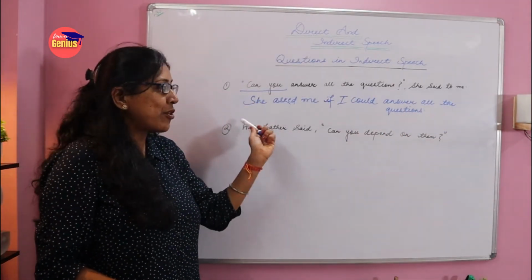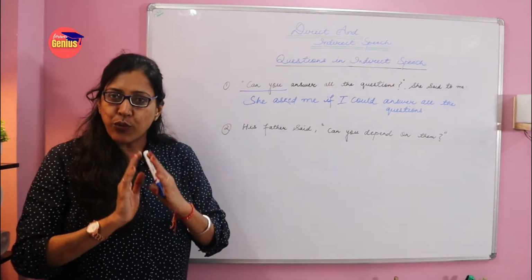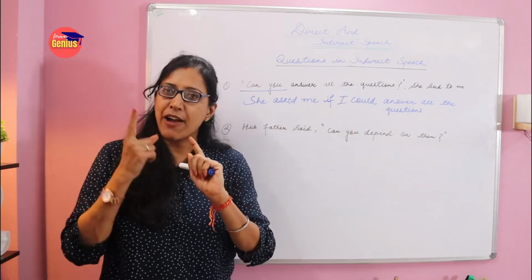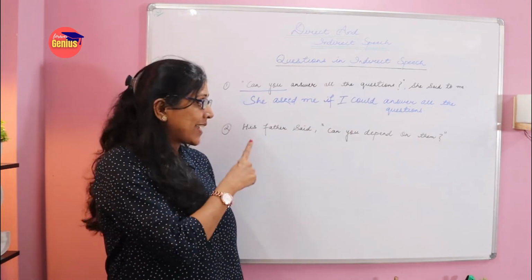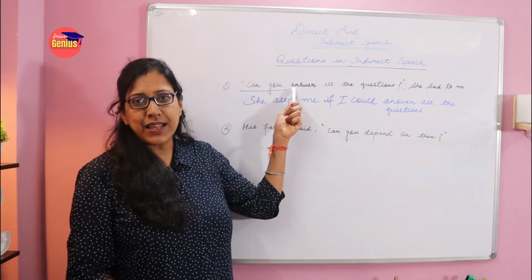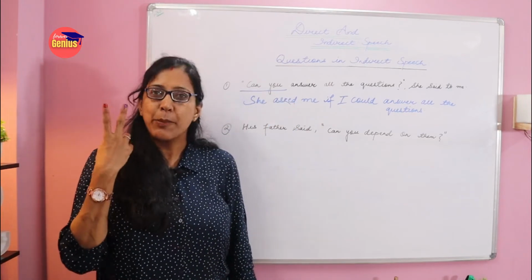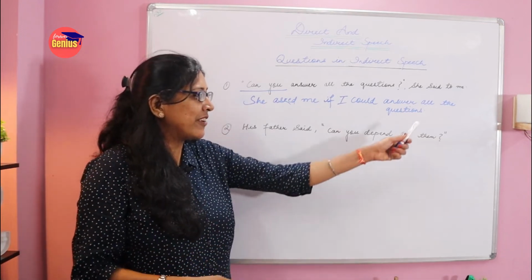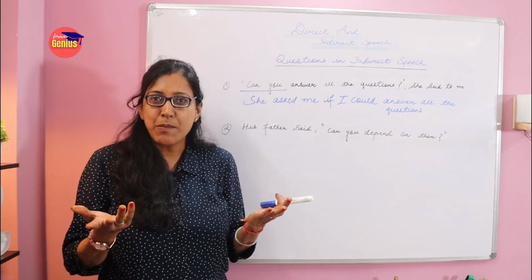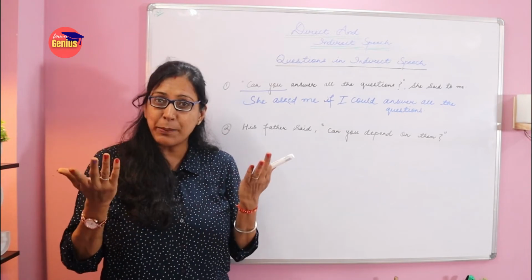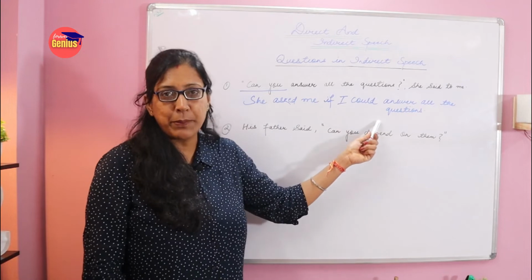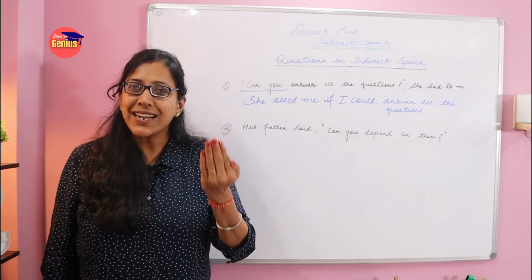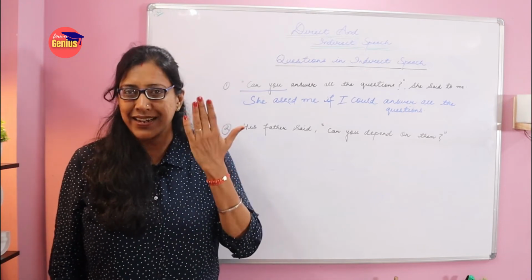See, the transformation is so easy. So what did we learn in this sentence? We learned that the question mark has to be removed, first point. Second is that the verb and the subject will interchange their places. And third, what is the third point? We will give a full stop here. It's so simple. But without changing the meaning. We don't have to change the meaning, but these three simple steps can change our direct sentence into an indirect sentence.